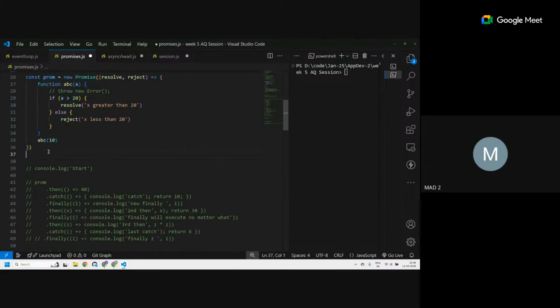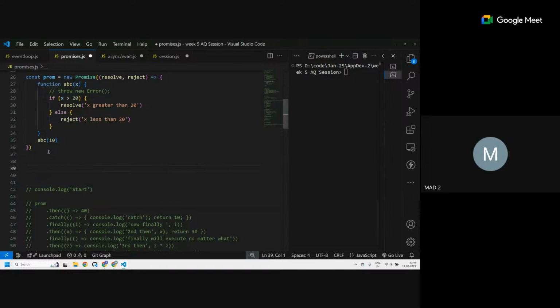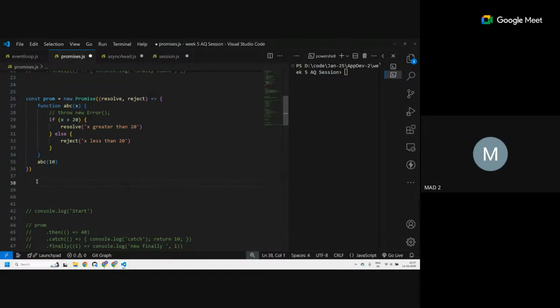And then what I want to do is try another way. So what was my goal about promises? I want to execute a certain bunch of code if it is resolved, and run another bunch of code when it is rejected. That was the ultimate goal that I wanted. So we can do that using async await. It is similar to this, the only thing is it's more readable. You can read it much more easily.